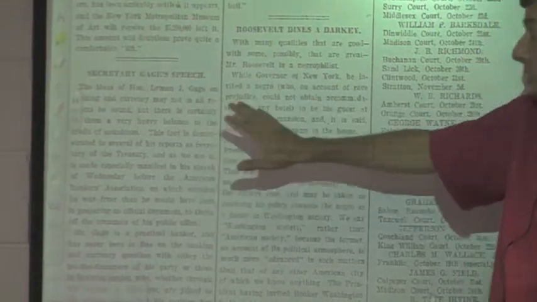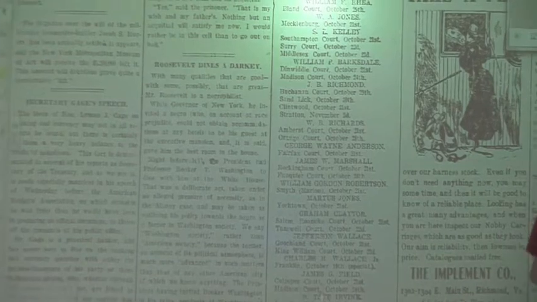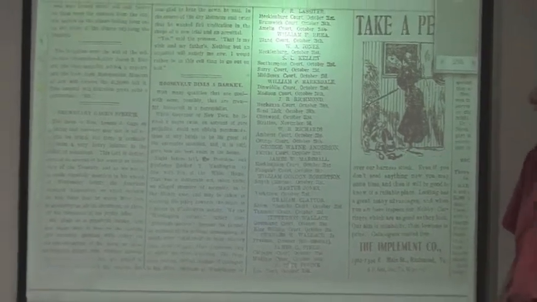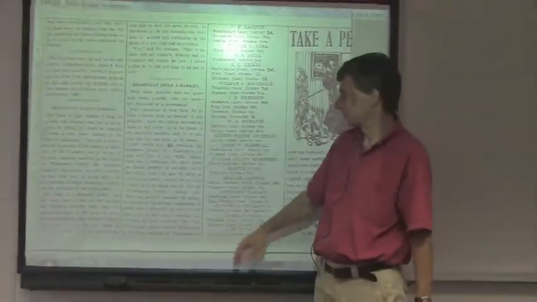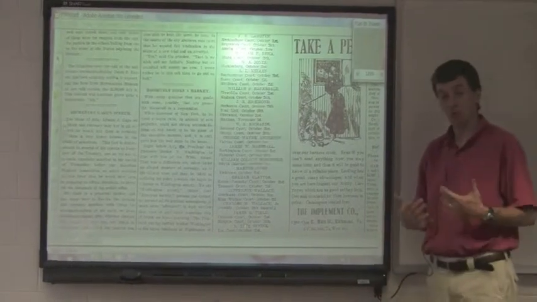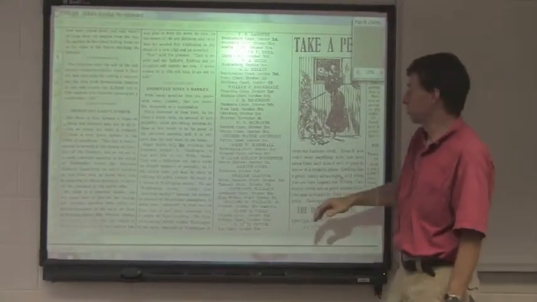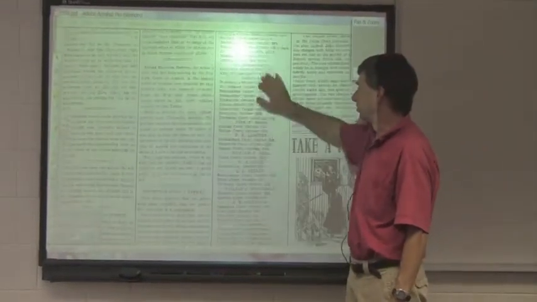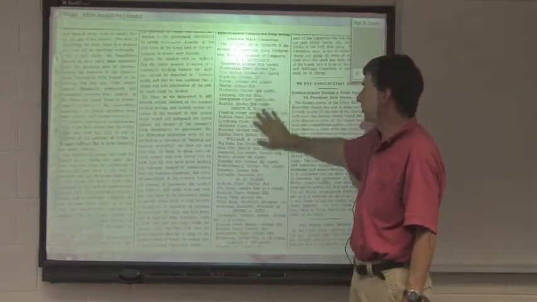You know, Secretary Gage's speech is a much more straightforward, this is what we're responding to. But this one I think is striking, as we can talk about when we look at the specific article itself, calling attention to Roosevelt and the activity he did with Booker T. Washington, but referring to Washington as a darky. And so you can see in the course of this, when the editorial talks about we believe or we think, that's what they're trying to do, to talk in terms of the collective opinion of these editors.